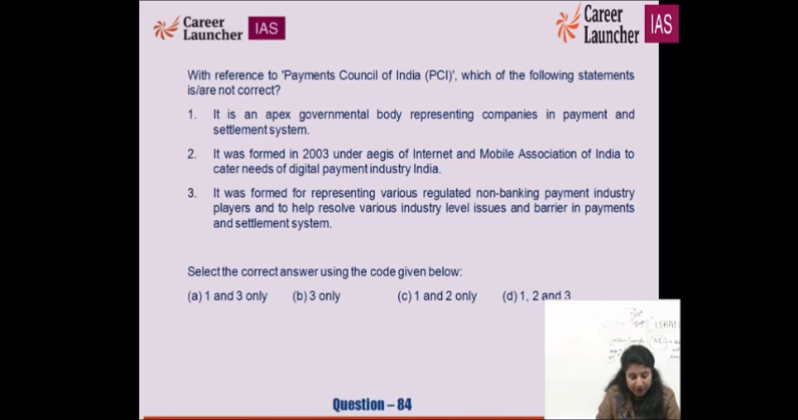So the third point is the correct one, that it was formed for representing various regulated non-banking payment industry players, and to help resolve various industry level issues and barriers in payments and settlement system. 3 is the correct one. We have to see which of the following is not the correct option. So the right option over here is C for cat, which is 1 and 2. Your answer key is completely providing the details of it. There is nothing to explain over here much.